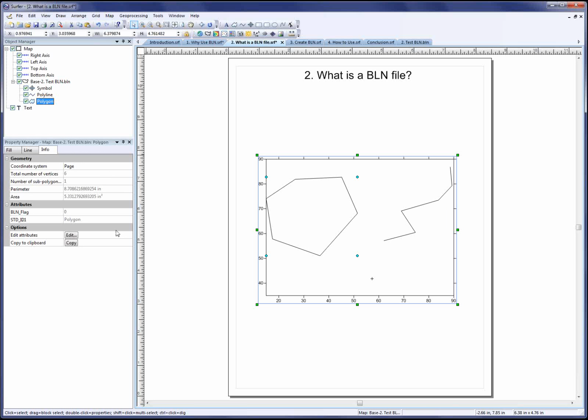Are there any questions about the contents of a BLN file? No? Okay.